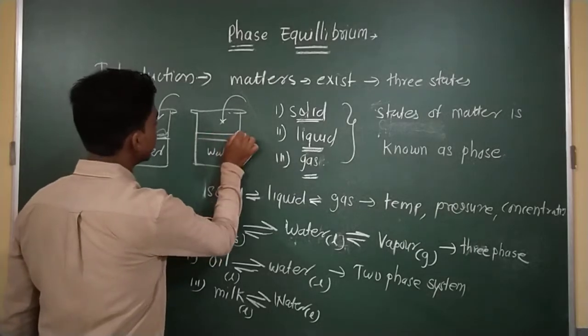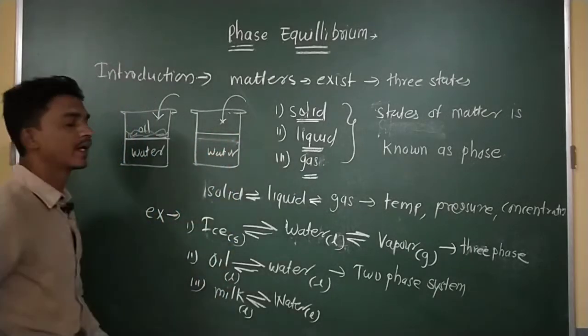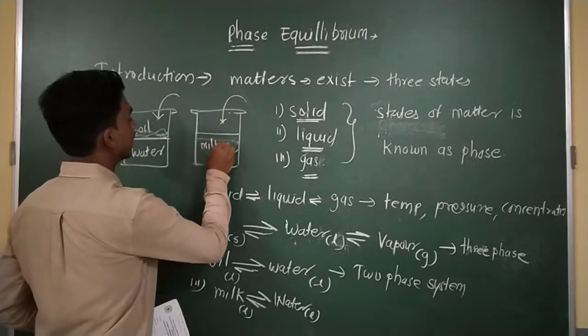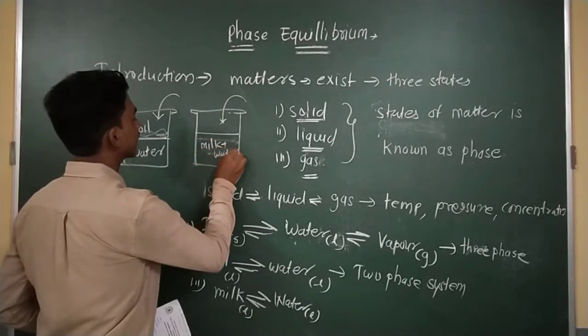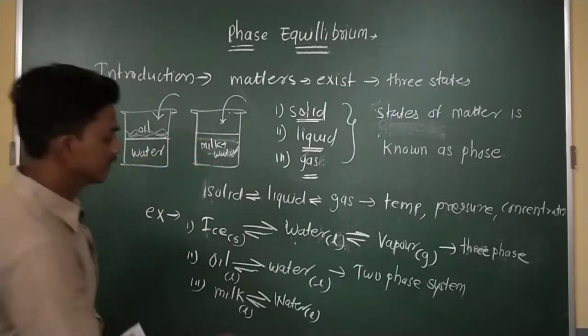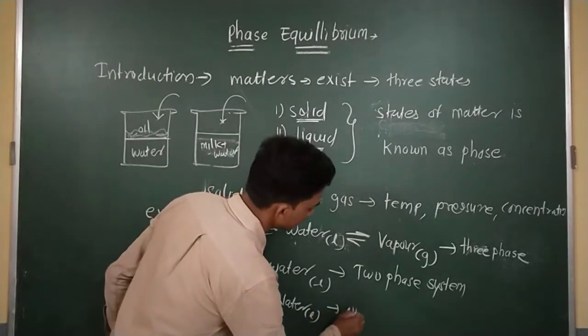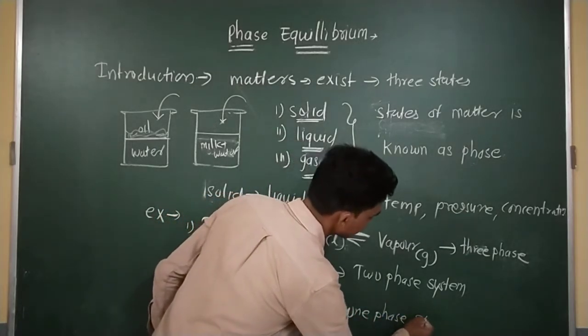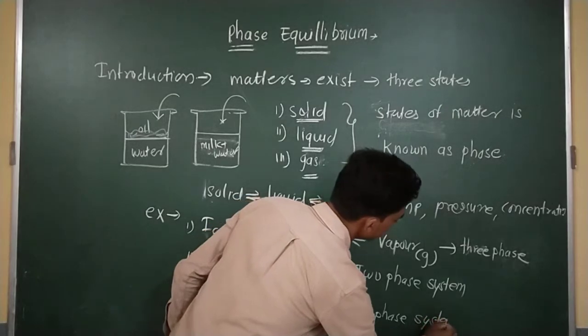After adding milk, the volume is changed, and milk plus water are completely mixed with each other. So we can say this is the one phase system.